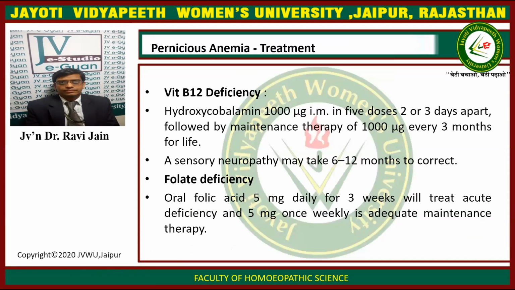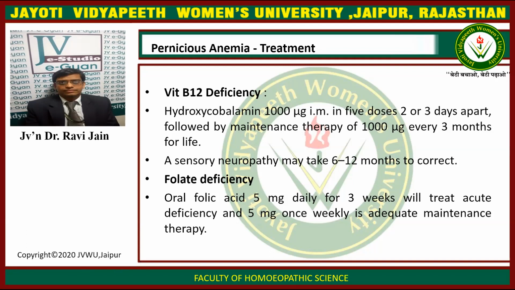Now the treatment of pernicious anemia. The treatment can be divided into 2 broad categories: due to vitamin B12 deficiency and due to folate deficiency. If it is due to vitamin B12 deficiency, then hydroxycobalamin 1000 microgram IM in 5 doses, 2 to 3 days apart, followed by maintenance therapy of 1000 microgram every 3 months for life.